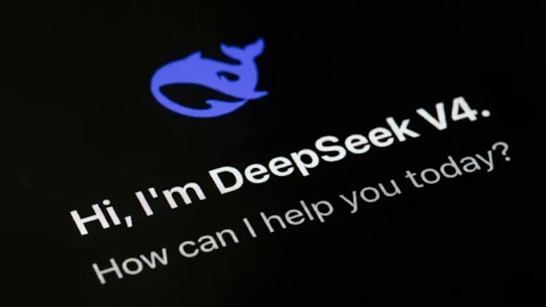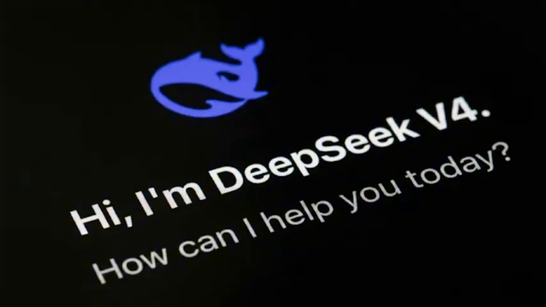Side hustle number 4 is an AI-powered resume and cover letter writer. Job seekers pay $20 to $50 for optimized resumes. Use DeepSeek to rewrite and tailor applications at scale. Side hustle number 5 is an API-based chatbot for small businesses. When you are ready to scale, use DeepSeek API to build custom chatbots. Charge between $99 and $499 per month per client for setup and maintenance.